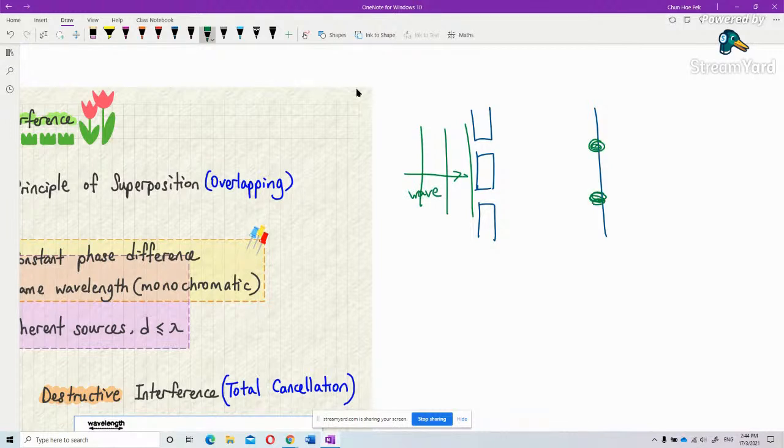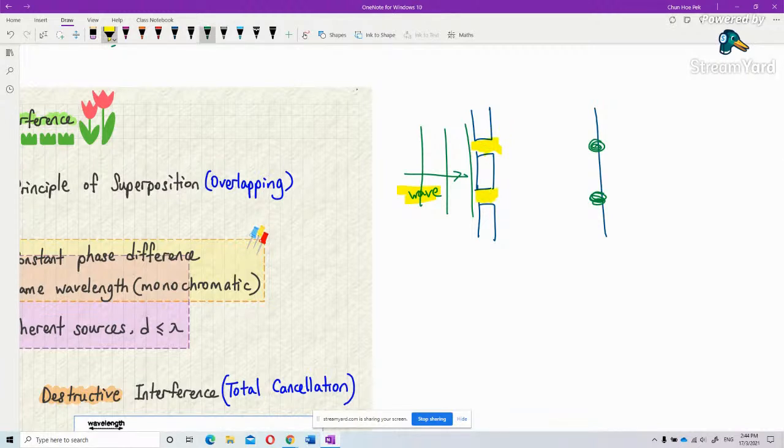You understand? Because it's not a particle. A particle forms two dots, but this is a wave. It doesn't just form two dots because of the two slits.